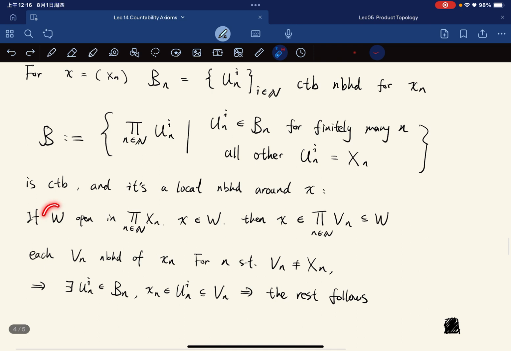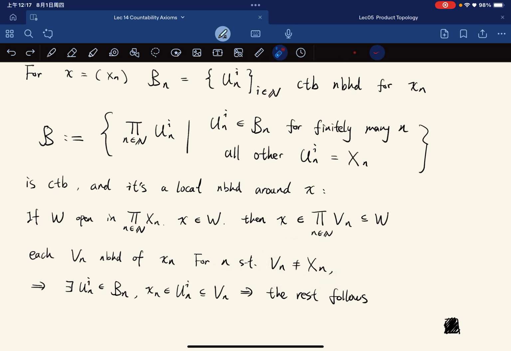So for any W that is open in the product topology and contains x, by the definition of the product topology, x is contained in some basis element that is contained in W, where each V_n in the basis element is a neighborhood of x_n. And for n such that V_n is not equal to the entire space, there are only finitely many such n.